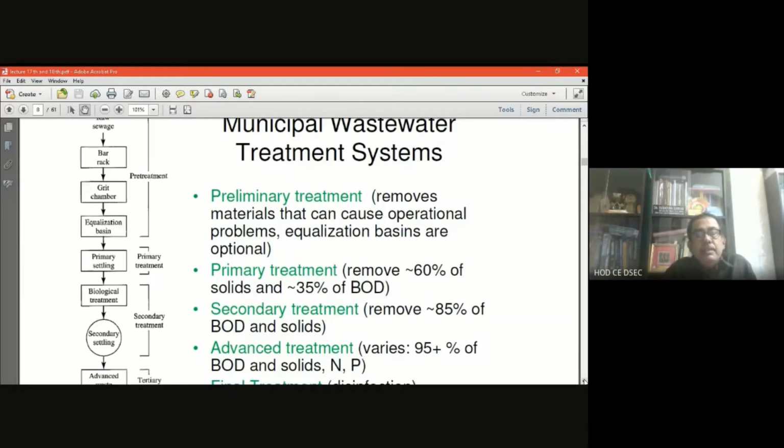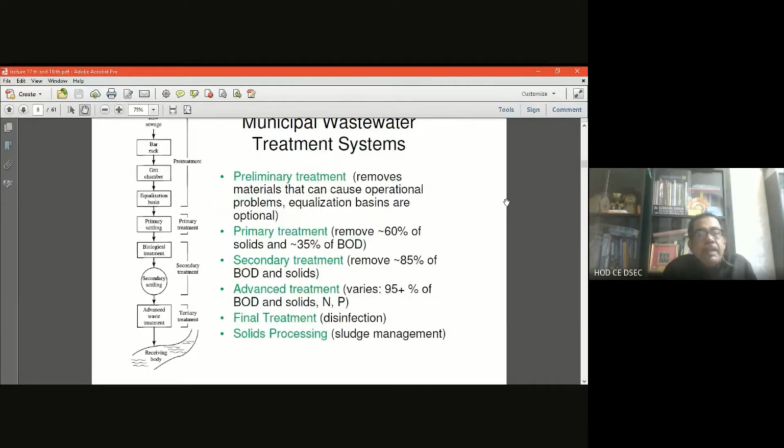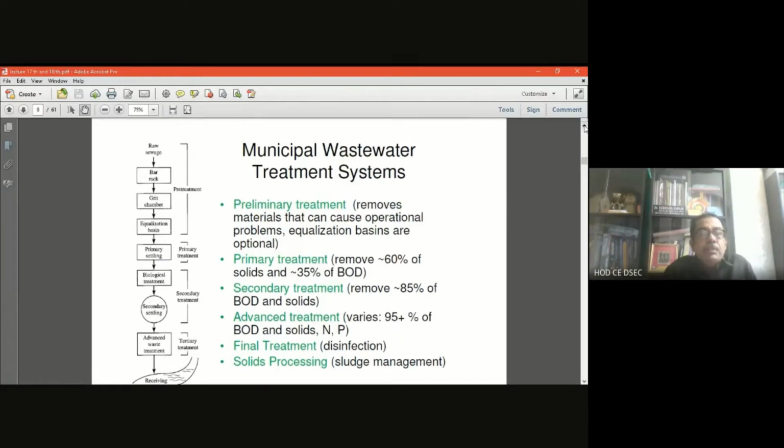These are the treatment categories: preliminary, primary, secondary, tertiary. Four major categories, subdivided into various treatment processes. As you see in the flow chart from top to bottom, when raw sewage comes into the plant, first it is treated by the bar rack, that is the screening process, which is the preliminary treatment.